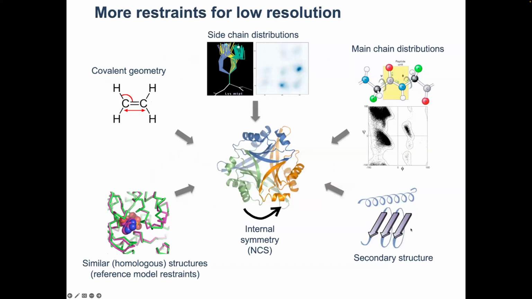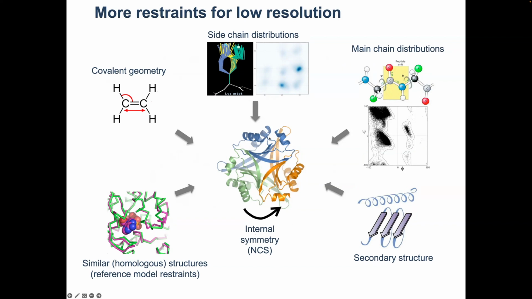Okay, however, we've been able to refine all the structures from before the cryo-EM revolution against low resolution data. By low resolution, I mean anything lower than 3 angstrom. And you may wonder, if it's so hard to refine against low resolution, how have we been able to do that so far? Well, we use extra information about structures, right? If there's internal symmetry, in the crystallography world called non-crystallographic symmetry, or NCS, we use that.